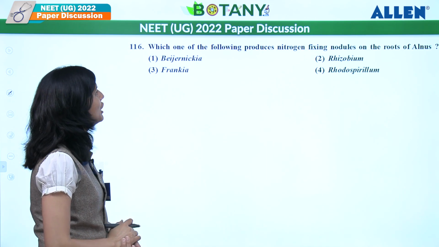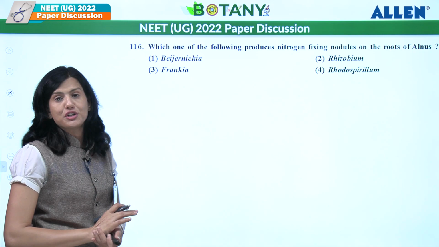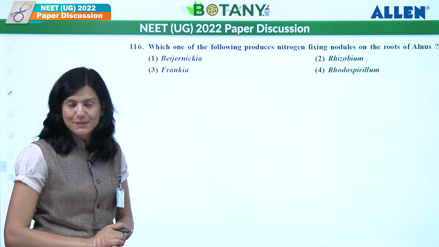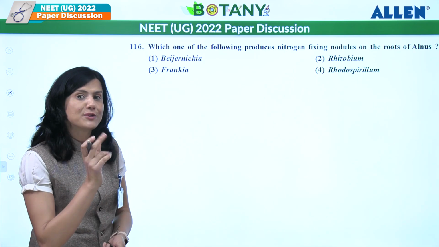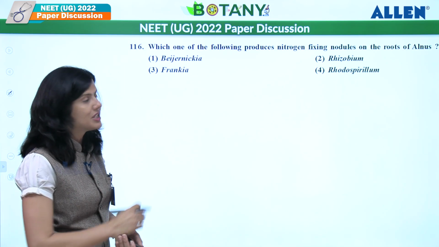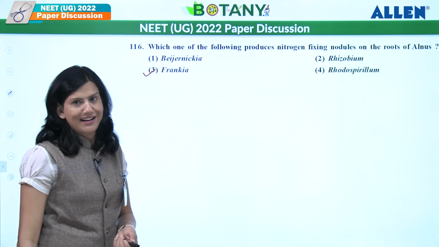Let's see the next one. Which of the following produces nitrogen fixing nodules in the root of Alnus? Alnus is a non-leguminous plant. If it is a leguminous plant, what should be the answer? Rhizobium. And what is the answer in a non-leguminous plant root? So over here, the answer will be Frankia. Third will be the answer over here.